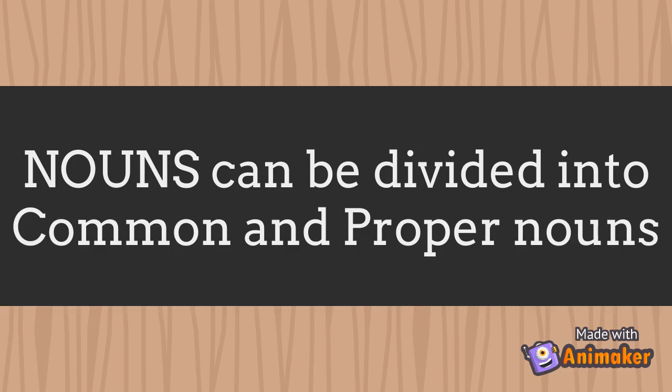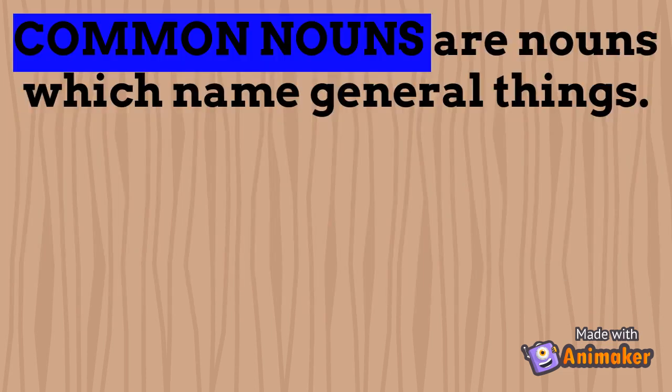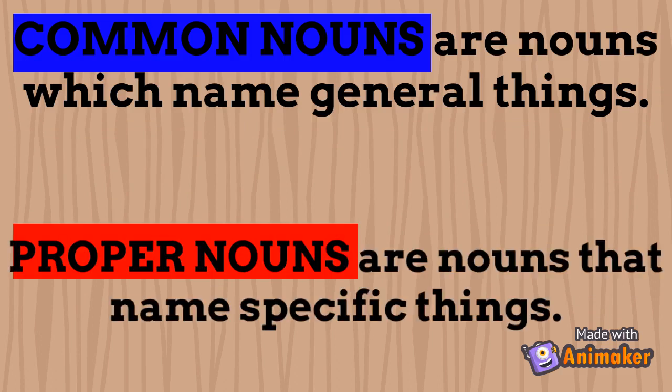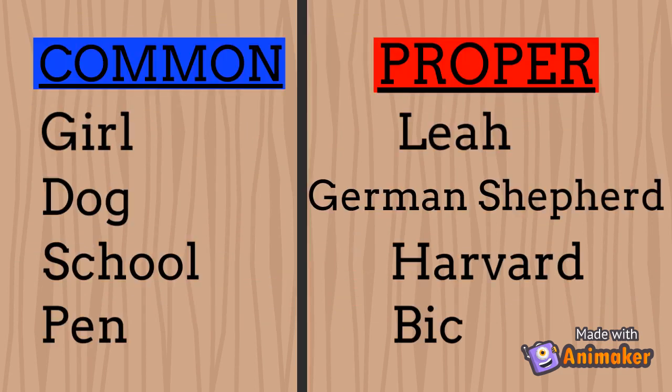Nouns can be divided into common and proper nouns. Common nouns are nouns that name general things, and proper nouns are nouns that name specific things. The words on the left are common nouns. The word girl is a general noun. Its proper form could be Leah. For dog, we could say German Shepherd. For school, we could say Harvard. And for pen, we could say Bic.